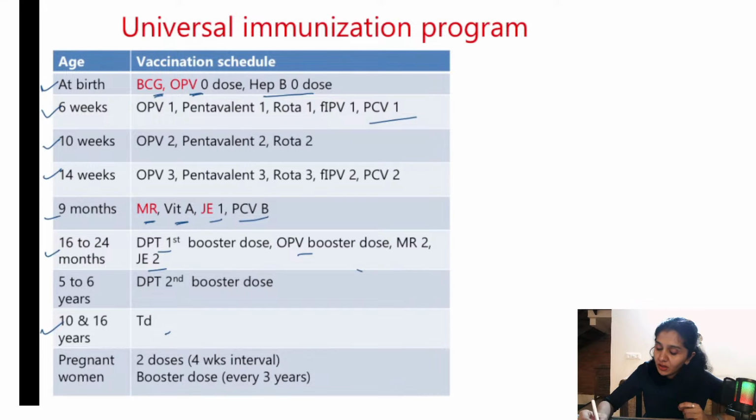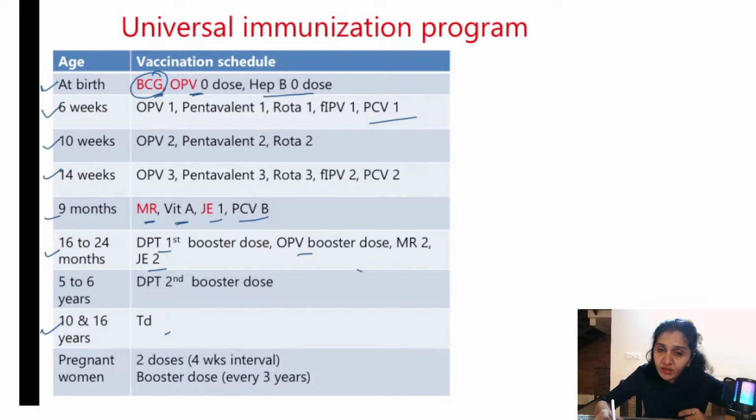So let me ask you a couple of questions here. Why have I marked some of the vaccines in red here? BCG, OPV, MR and JE. Okay, because they're all live vaccines. And one more important thing you all have to remember here is that BCG vaccine can be given up to 1 year of age.